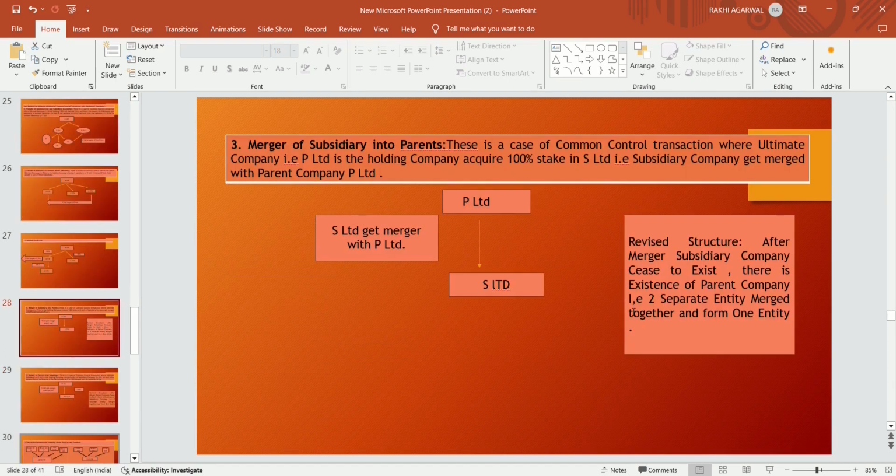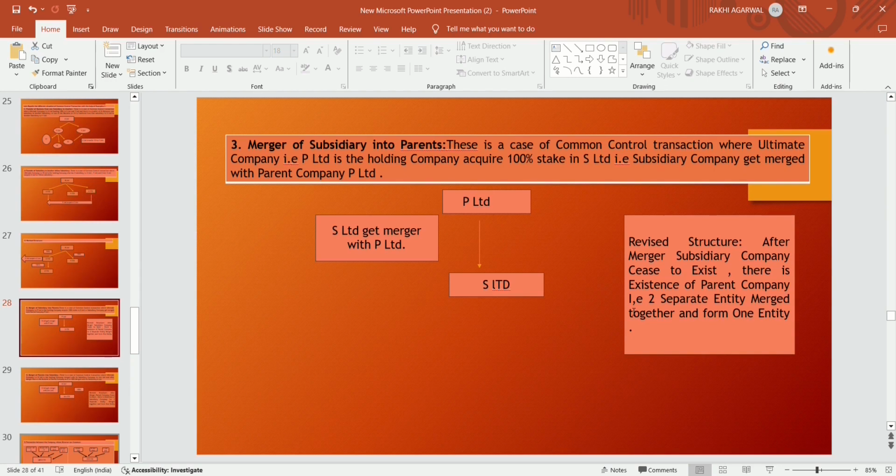Now merger of subsidiary into parent. This is also a case of common control transaction where the ultimate company P Limited is the holding company which acquires a 100% stake in S Limited, the subsidiary company, which gets merged with the parent company P Limited. So in this scenario, what happens?